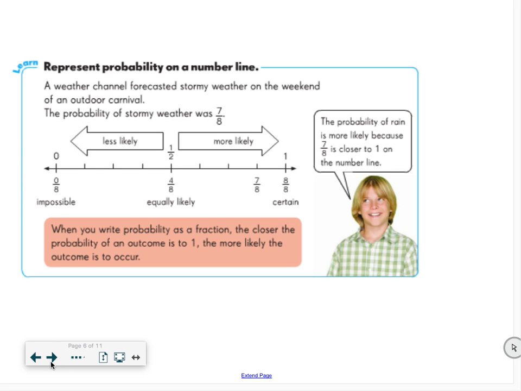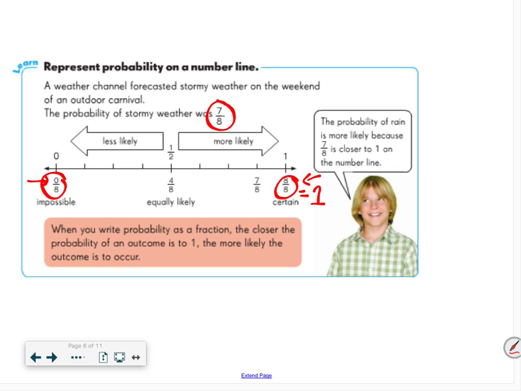If I come here now, you're supposed to be thinking now, we're combining what we've learned about more likely, less likely with our fractions. So whenever I think of a fraction, you should be visualizing a number line in your brain. So on this number line, it says a Weather Channel forecasted stormy weather on the weekend of an outdoor carnival. The probability of stormy weather was 7/8. Okay? So you're trying to identify, well, if it's 7/8, is that certain, less likely, more likely, equally likely? Well, if you're thinking of a number line, 0 out of 8 would be impossible because you have 0 chances out of 8. And 8 out of 8 would be certain because I know that that's one whole thing. So it's certain that I will land on that.